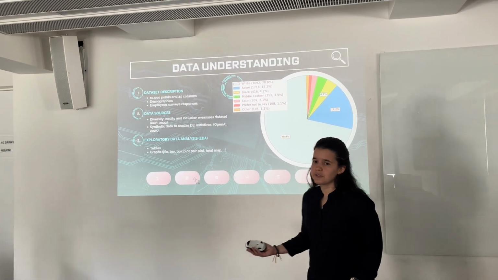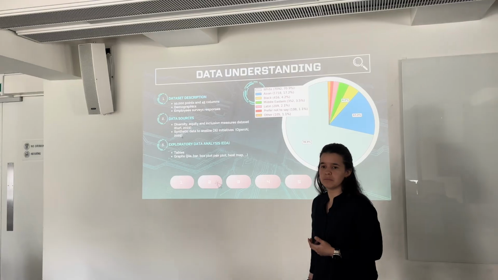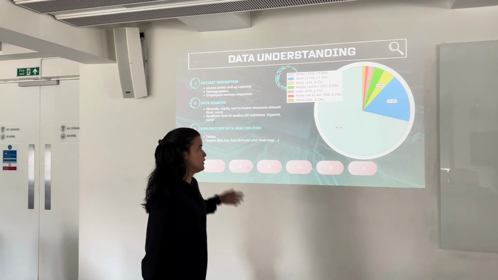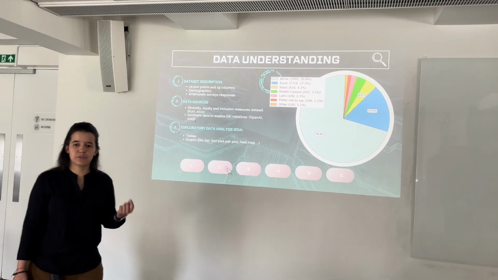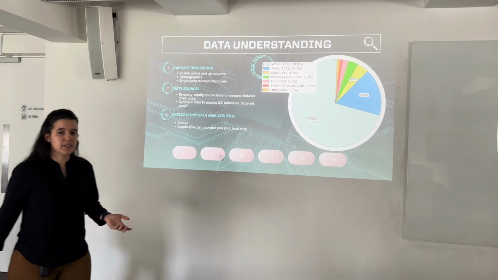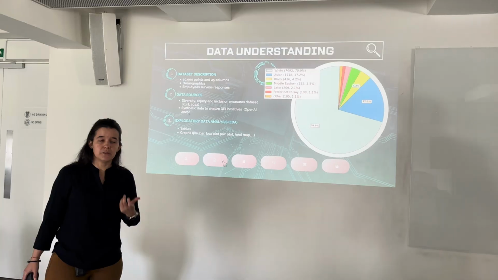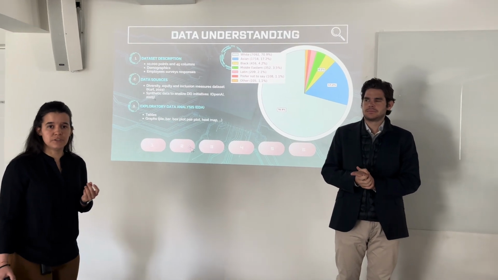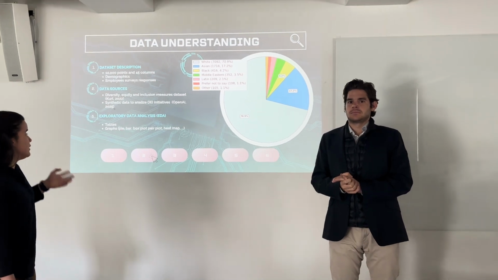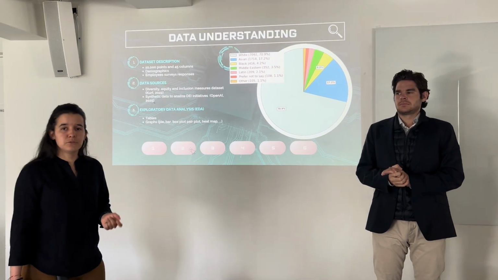Well, now for the data understanding, we have 3 basic steps. First, we did data description, where we noticed that there are 10,000 points and 45 columns, where we have some demographics and employee survey DEI responses. Then onto the data sources, we have 2 sources.